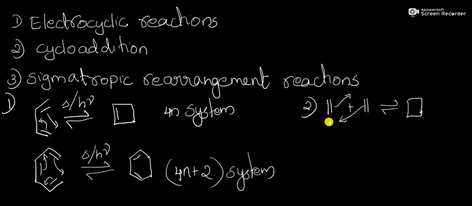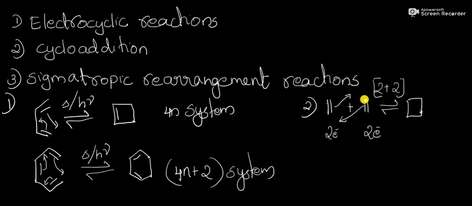This addition reaction is known as a 2 plus 2 cycloaddition reaction. Why is it called a 2 plus 2 cycloaddition reaction? Here the total number of pi electrons involved in this reaction is 2, and here also the number of electrons participating is 2.